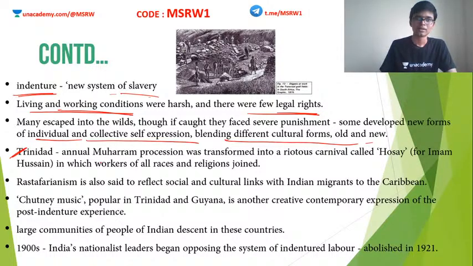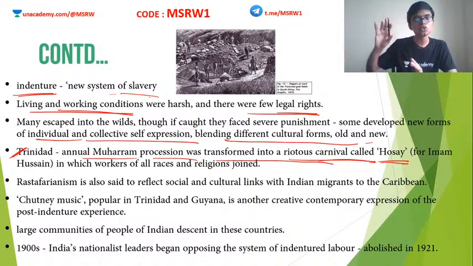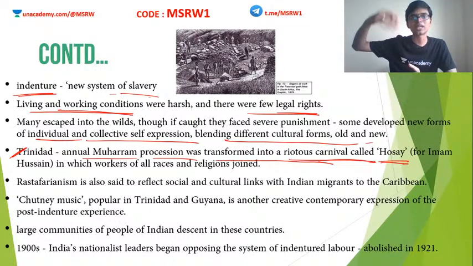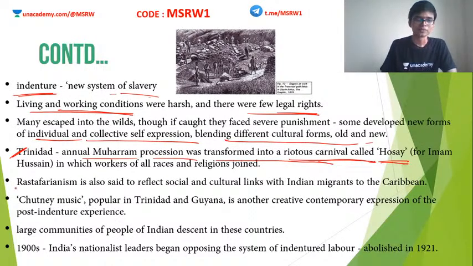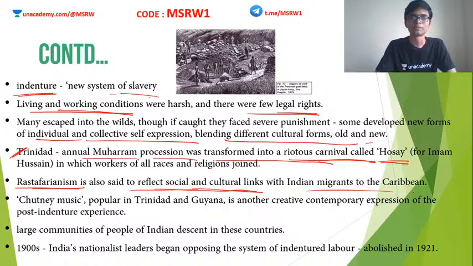We have some examples here. In Trinidad, the annual Muharram procession was transformed into a serious, righteous carnival called Hosay. So the religious festival was used to show the protest of Trinidadians against Britain. Similarly, Rastafarianism is also said to reflect the social and cultural links with Indian migrants to the Caribbean. So Rastafarianism is actually a religion.